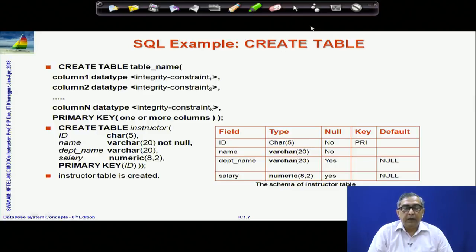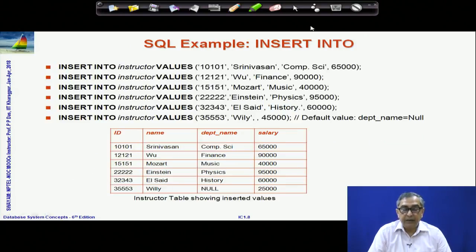So, that neither can they be null nor can there be two records where the values over these primary key attributes match. So, with all that decided, you create the table as shown here against the schema. Once the table has been created, here the instructor table, then comes the next group of SQL statements that you should master, which is how to put data into the table.